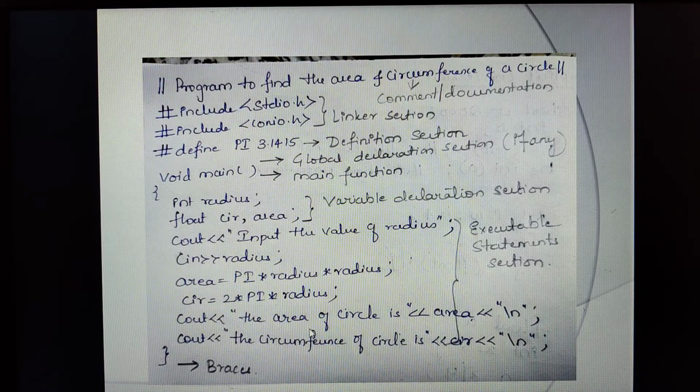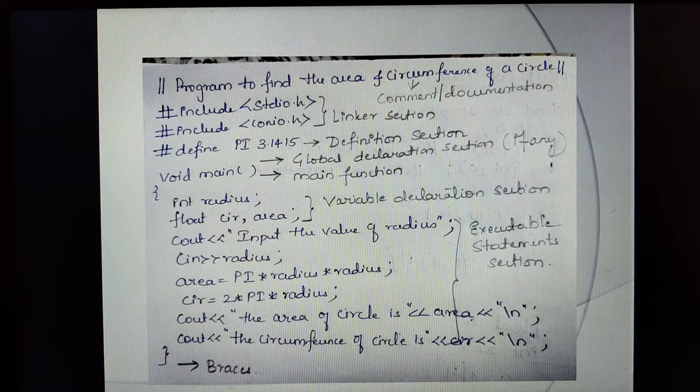When I execute this particular program, I'll get the answer: the area of circle is whatever the calculation gives, depending upon what value you are passing to the radius, and the circumference of the circle also I'll get depending upon what value you are passing as radius. I hope students the explanation is clear for you all.